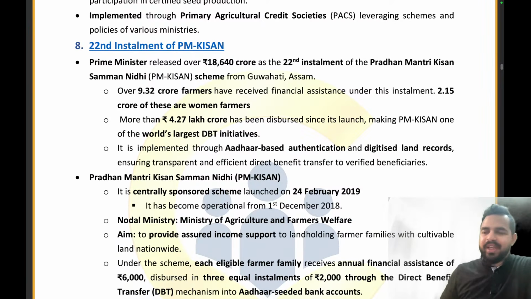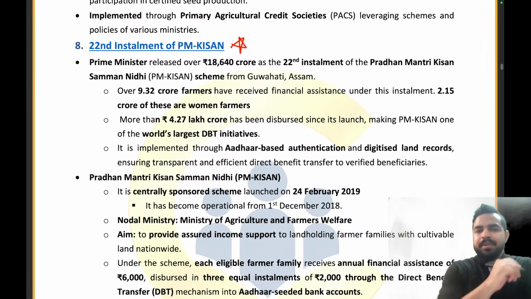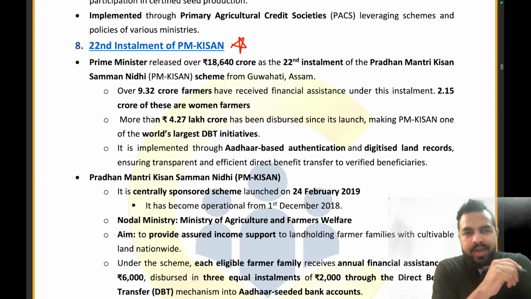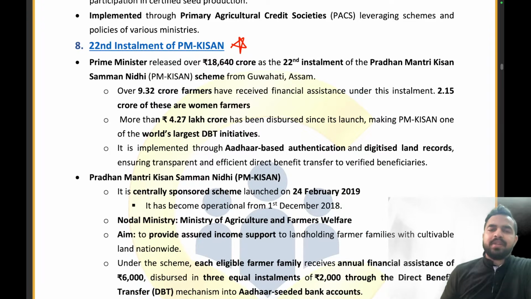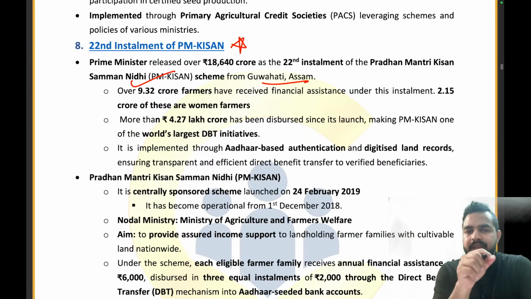Now let's move on to the next news article, a very important article. I am marking the star here. It is the PM-KISAN scheme. So my dear friends, the 22nd installment of PM-KISAN scheme was being given. Prime Minister has released 18,640 crores as the 22nd installment of the Pradhan Mantri Kisan Samman Nidhi scheme from Guwahati, Assam. So from Guwahati, Assam, the 18,640 crores amount of the 22nd installment has been given, right?